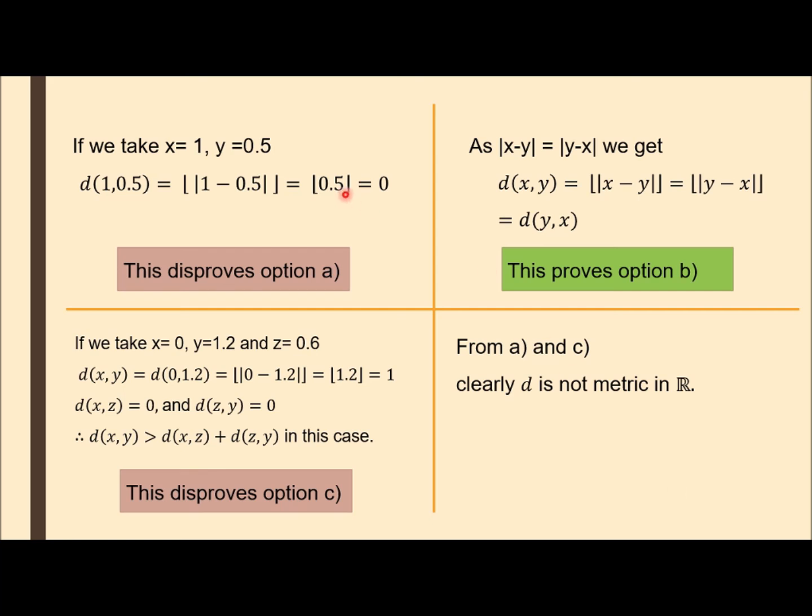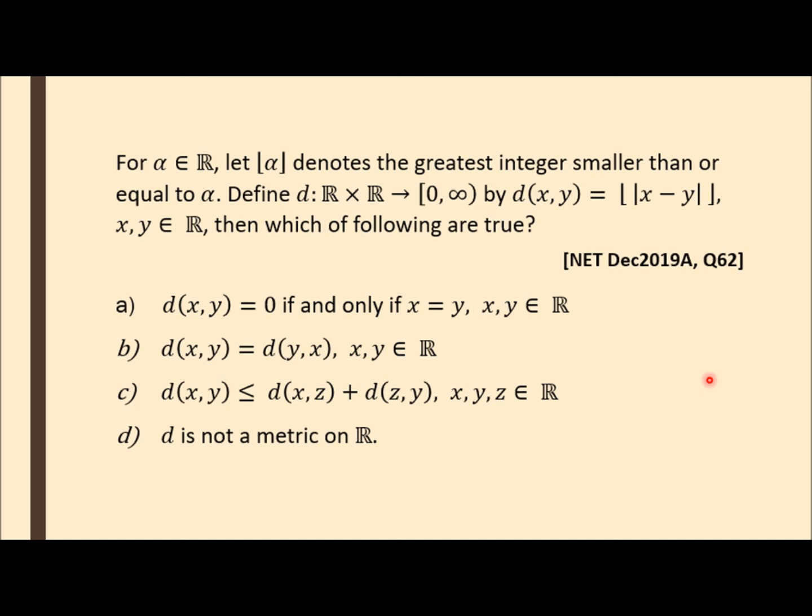From A and C, what we can conclude is that it is not a metric, because to get a metric all three conditions must be satisfied. Therefore d is not a metric on R. Therefore option D is true. So what we get? A is wrong, B is true, C is wrong, D is true.